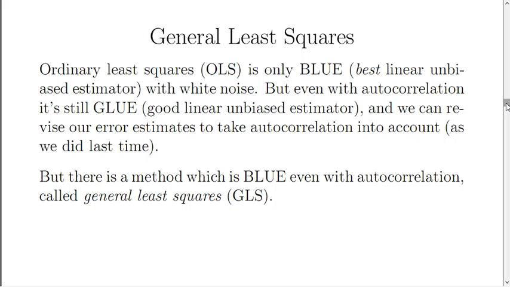And we can revise our error estimates to take autocorrelation into account, which is something we went into in our last lesson. There is, however, a method which is BLUE. It's the best linear unbiased estimator, even when the noise is autocorrelated. It's called general least squares, or GLS.